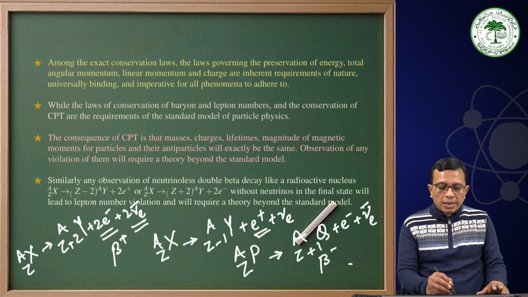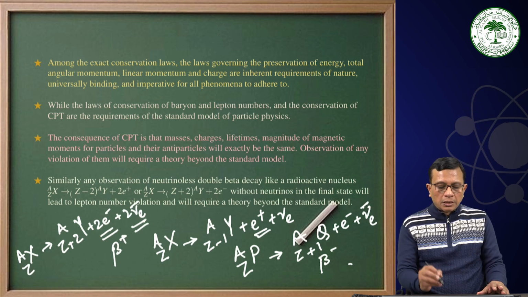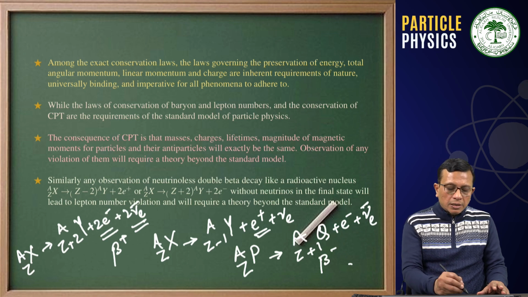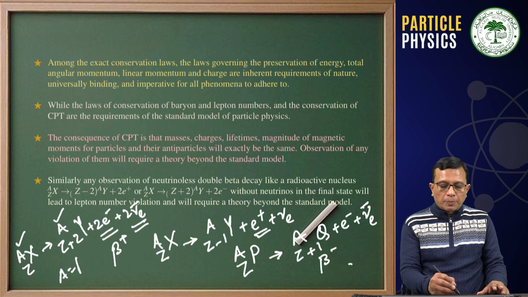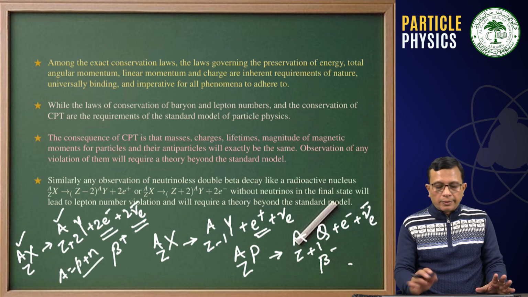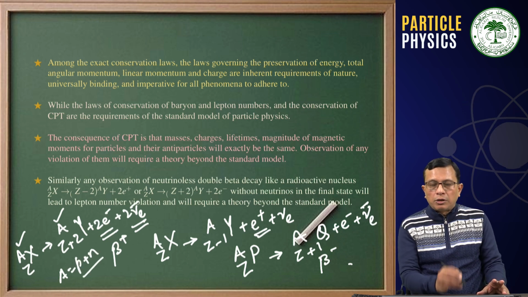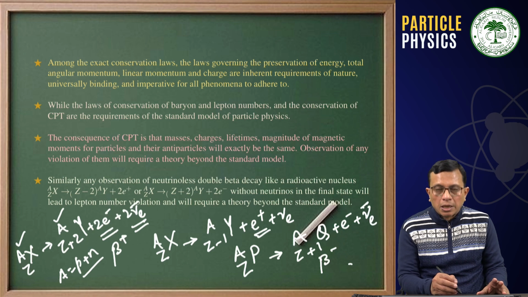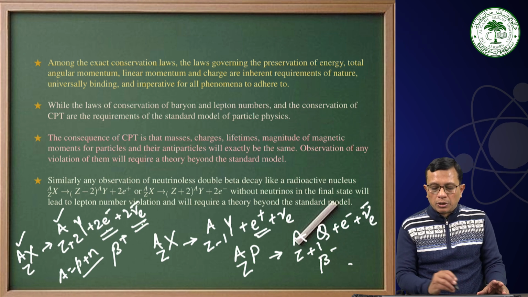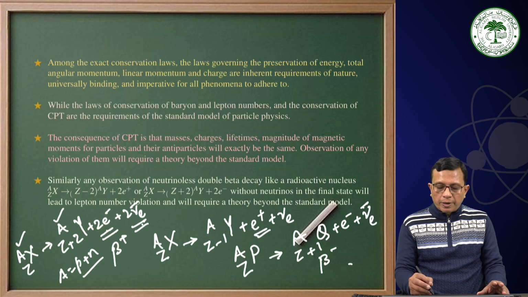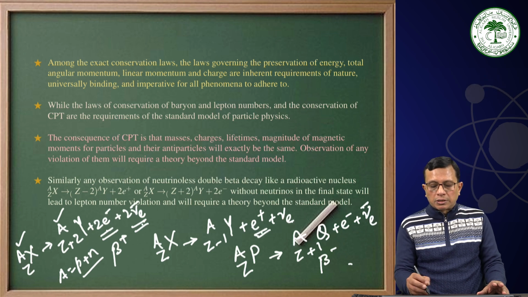But what you see is that we are conserving charge, we are conserving the baryon number, because A represents the number of protons plus number of neutrons, and they are the same. Therefore, the number of baryons in the initial state is the same as the number of baryons in the final state. And then we have electron-lepton number conservation. We have two electrons and two anti-neutrinos. And here, we had one positron and one neutrino to conserve lepton number, one electron and one anti-neutrino.